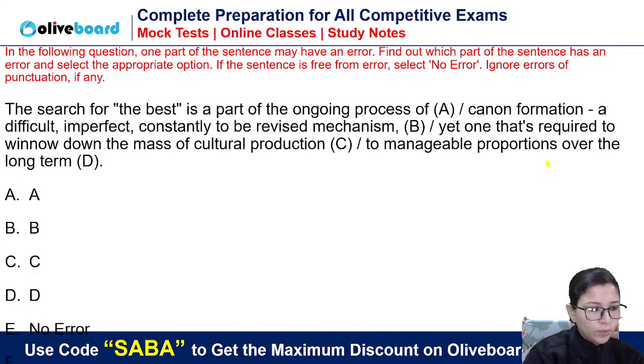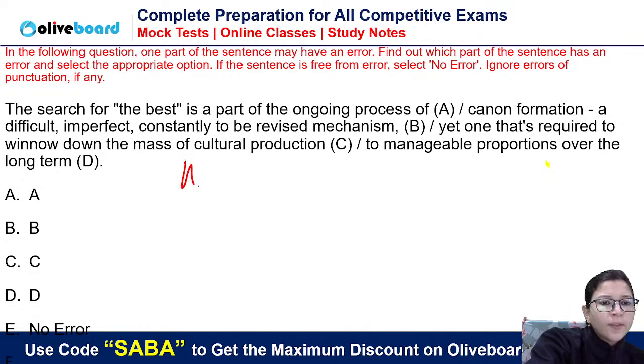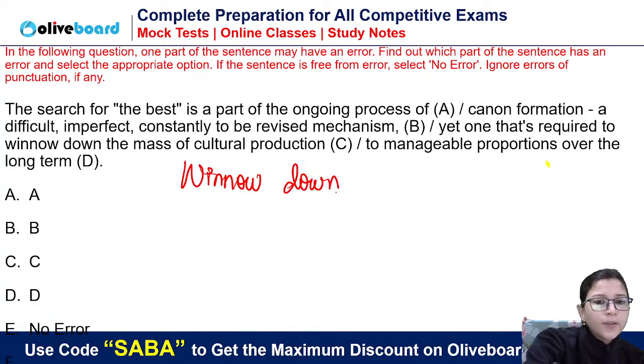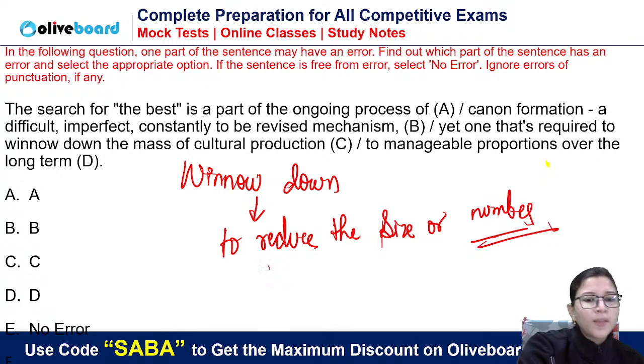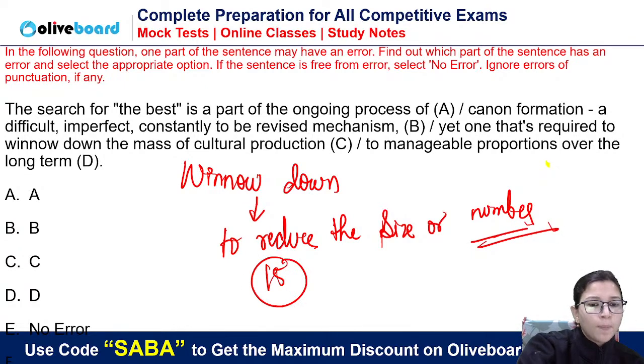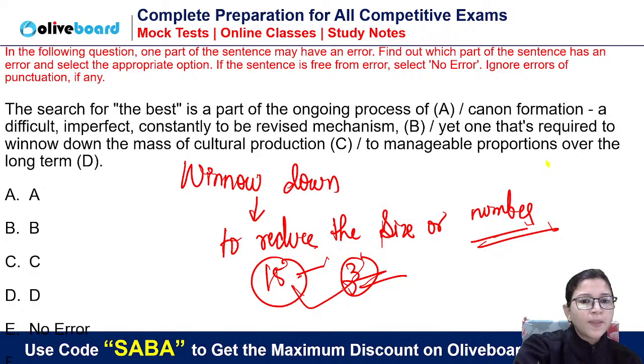Let's discuss this question. Winnow down is a phrasal verb, guys. Those who don't know the meaning of this, it's a good phrasal verb. It means to reduce the size or number of something. Basically, if there is a list of 15 selected candidates, but I have selected only 3 candidates, I have finalized only 3 candidates, it means I have winnowed down the list. So that is basically called winnow down, to reduce the size or number of something.